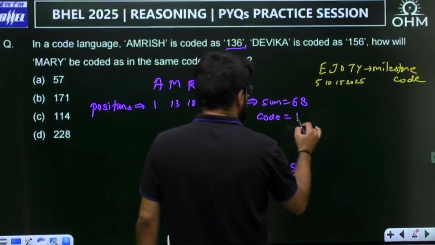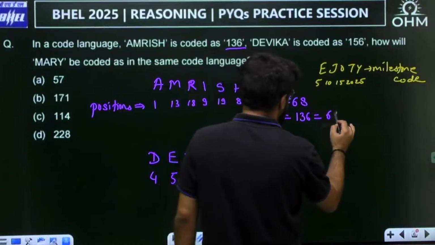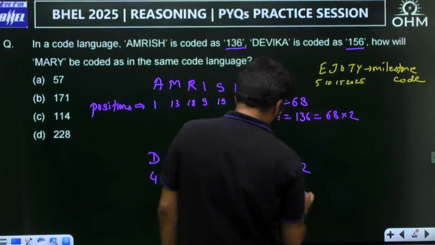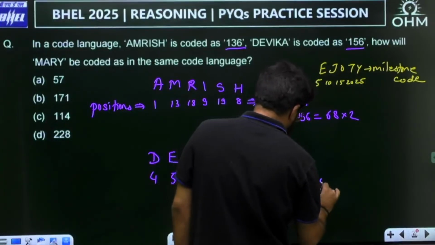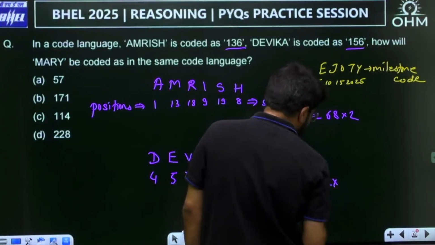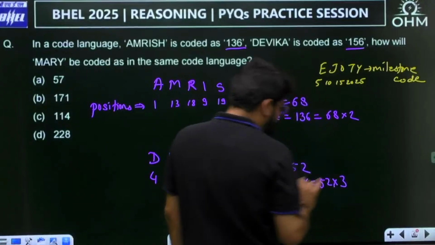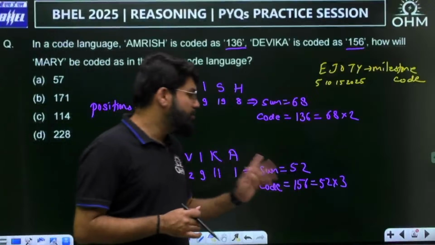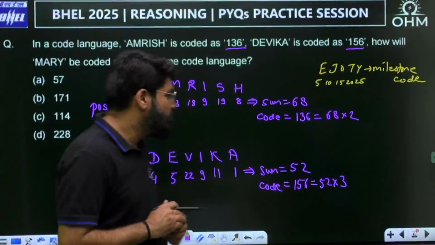So let me write down reverse actually. The first code was 136, that is 68 multiplied by 2. Next code given to you for Devika is 156, and that is a multiple of 52, 52 into 3. So sometimes multiplied by 2, sometimes multiplied by 3. Let us see what can be the logic.